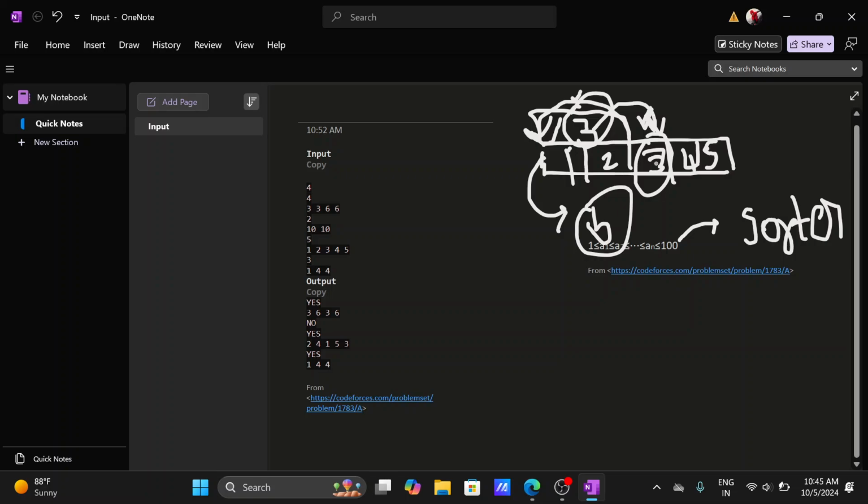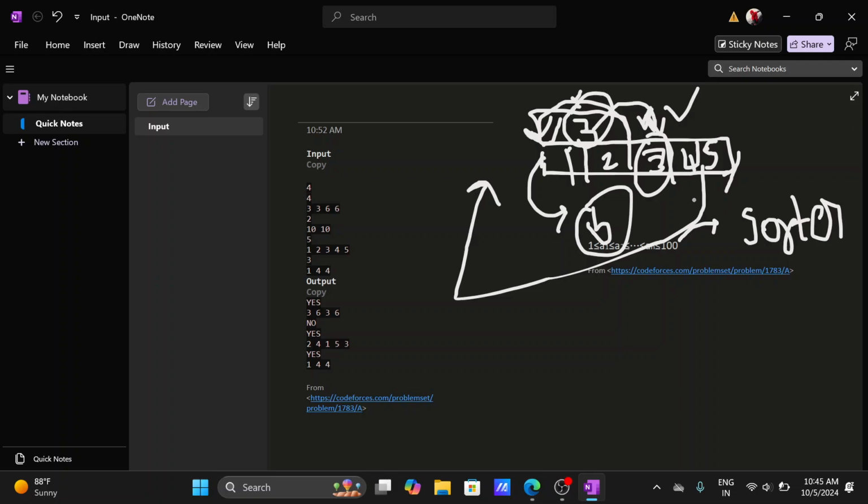So that for every element in that array, it is not possible to get the sum of its preceding elements as the same as that element. For that, as it is sorted, we just have to make it unsorted, and nothing but we have to place the largest value at the 0th position. That's enough. That's what we can do, right?